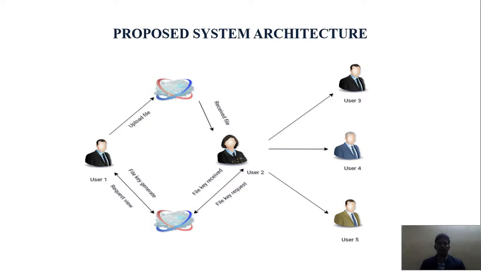So he sends a key path request to user 1, and then user 1 will see the path. Then he will provide a key generation to user 2 to upload the file and then send the file. After uploading with the key generation, user 1 will be a part of the file, and then user 2 will be the owner of the file, and he can easily send it to user 3, user 4 and user 5.